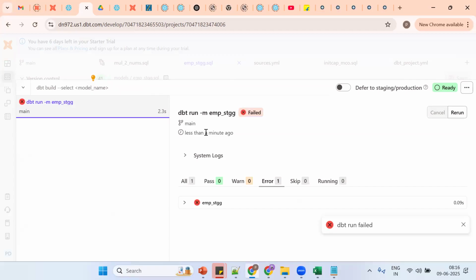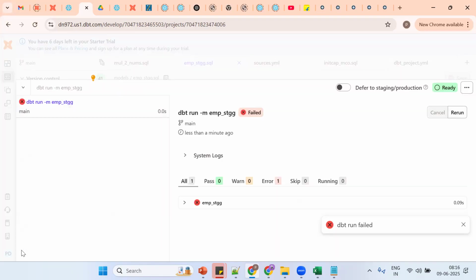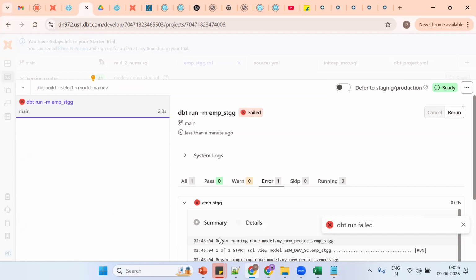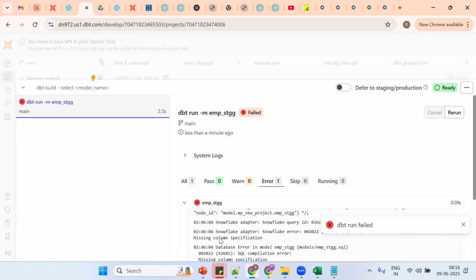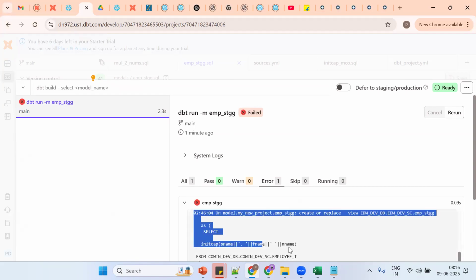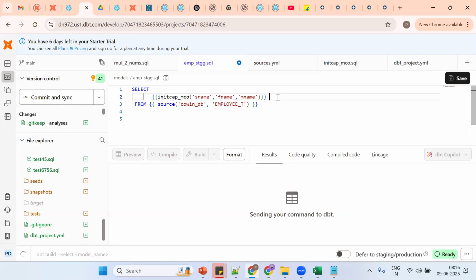So this is the functionality. Tell me what is the issue? Can anybody tell without seeing the data, without seeing the error message, what's the error? No one? You'll get a missing column specification. Tell me what is the issue? Missing column specification. This one we have seen last. Tell me. Alias name. So I should give a proper alias.